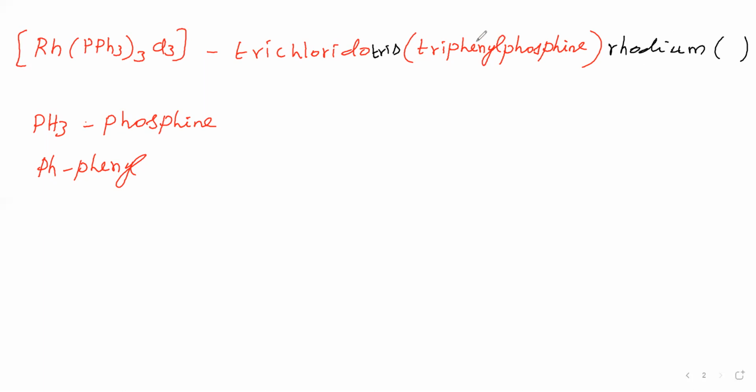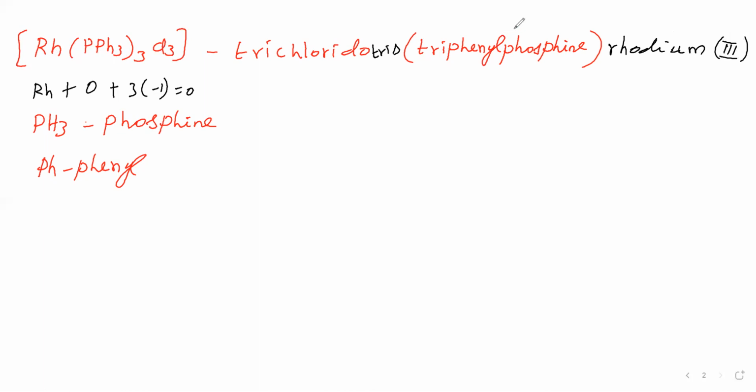We have to find the rhodium oxidation number. Triphenyl phosphine has a net charge of 0. Chlorine is present 3 times, and its charge is -1. The net charge is 0, so rhodium comes out as +3. So the rhodium oxidation number is 3.